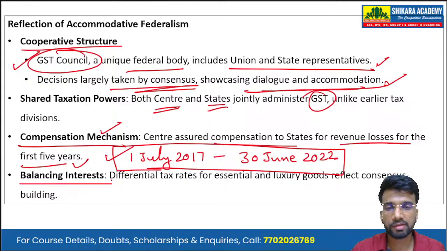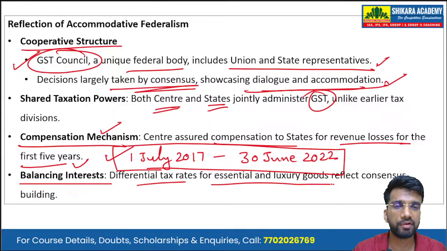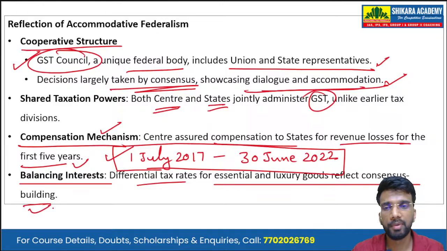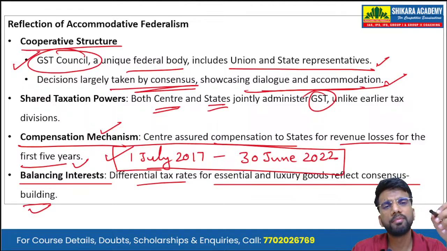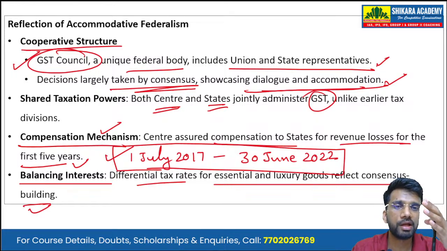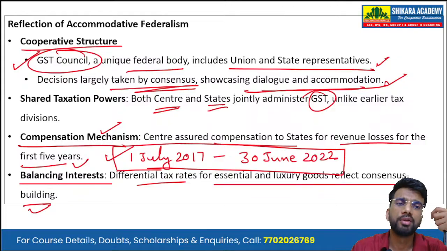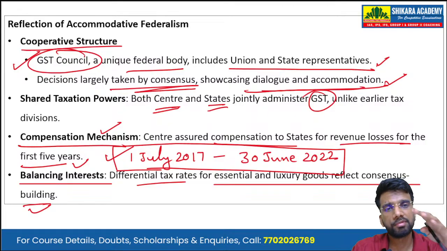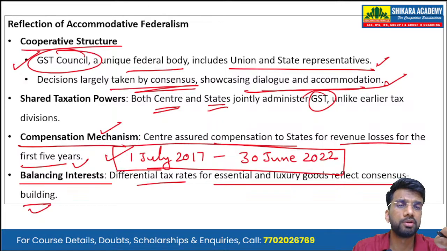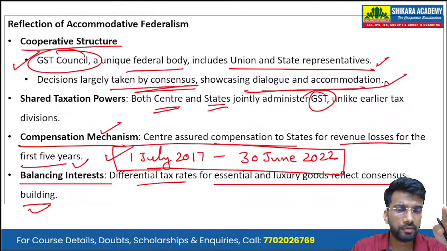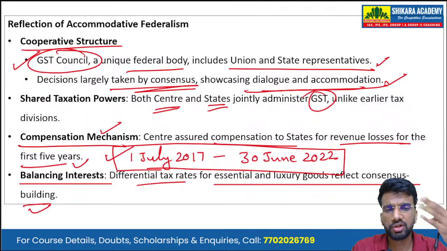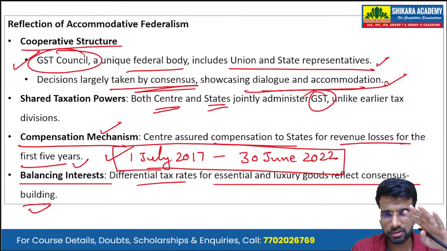Then there are balancing interests. So differential tax rates for essential as well as luxury goods reflect consensus building. Earlier there were multiple slabs, but now under GST 2.0, the slabs have been simplified. Now we just have two slabs, that is the 5% slab as well as the 18% slab. The 12% and the 28% slabs have now been removed with effect from 22nd September, and the compensation cess has also been removed. Now, on the sin or luxury goods, there will be a uniform tax of 40%.